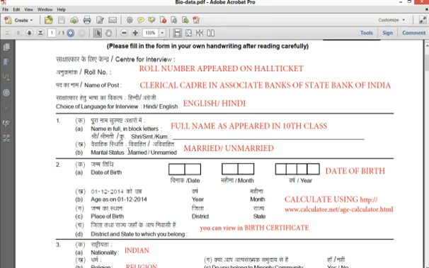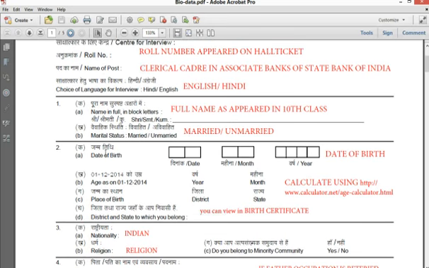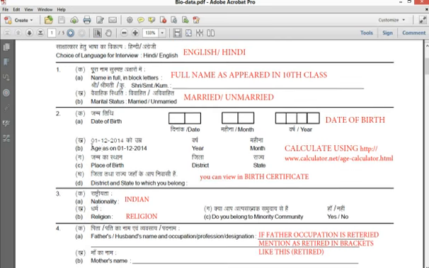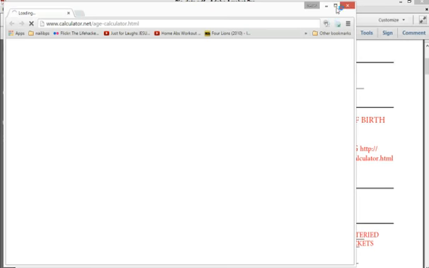Okay, the marital status, married or unmarried. Date of birth, you can write your date of birth here. And second, age as on 1st December 2014. So I have produced a website link where you can calculate your age. Let me show you the demo.